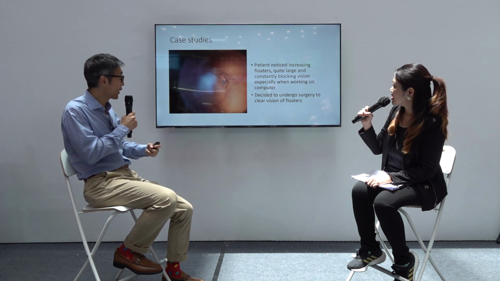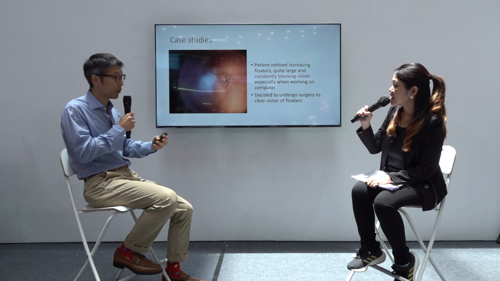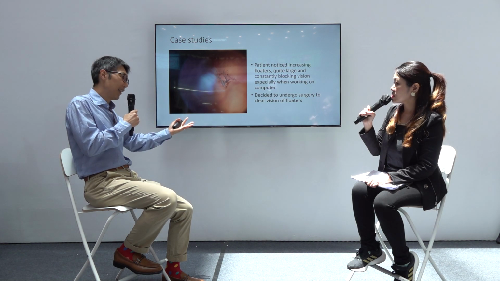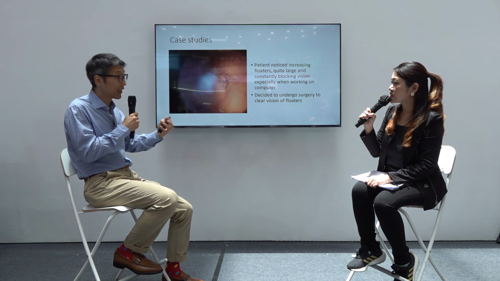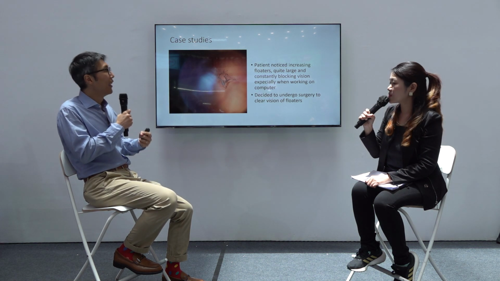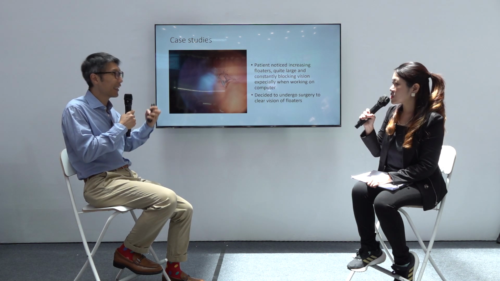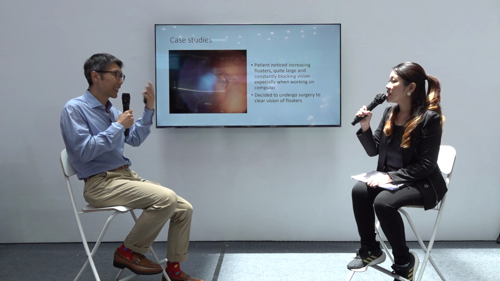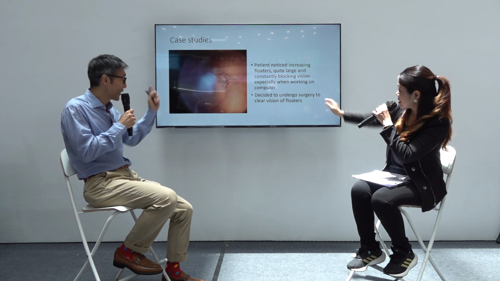So this is an example of a floater. This is a vitreous gel where there are a lot of opacities due to age, and also very short-sightedness. When you combine the two together, they are more likely to get a lot of these floater things, which just cut out their vision a lot. That's also treatable.